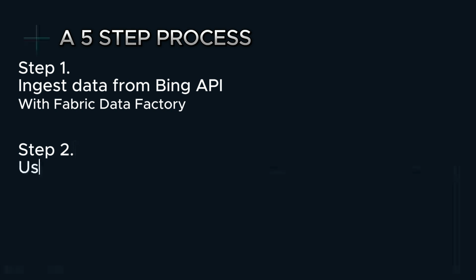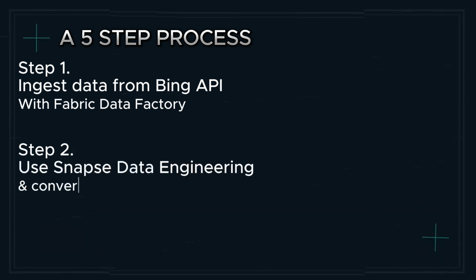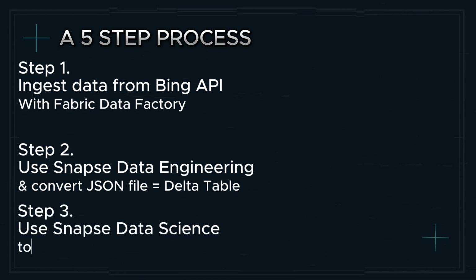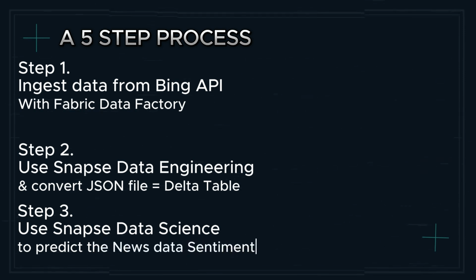In step 2, we are going to be using the Synapse Data Engineering tool to process this JSON file, and we're going to convert it or process it into a clean Delta table. And then in step 3, we're going to be using the Synapse Data Science tool to predict the sentiment of the news data and transform it also to a more refined Delta table.